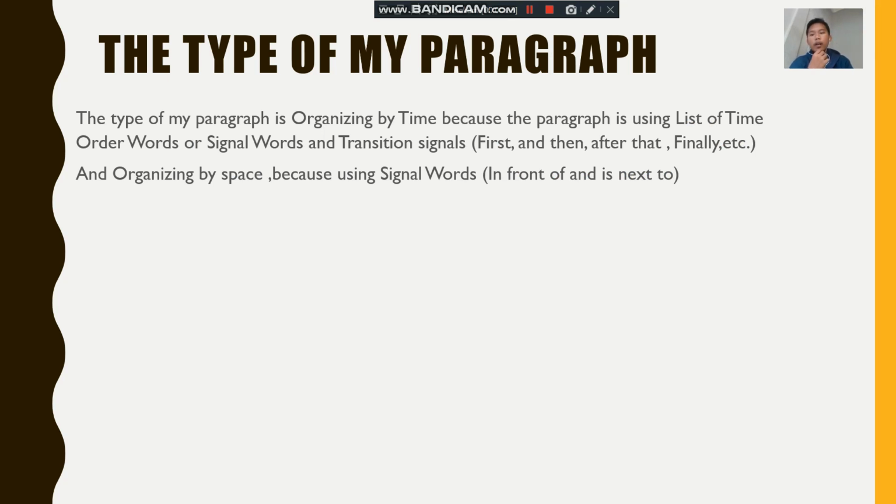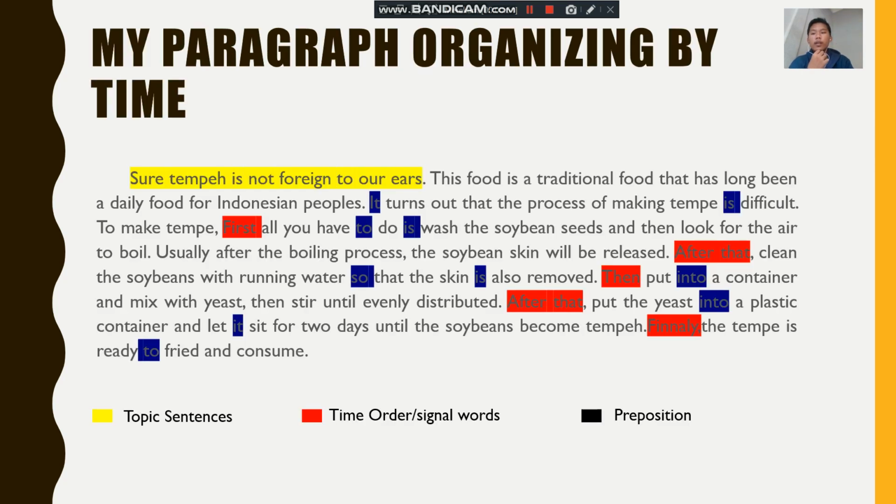The type of my paragraph is organizing by time. Why? Because it is the paragraph that is using lists of time order words or signal words and transition signals: first, then, after that, finally, etc. And organizing by space, because using signal words in front of and next to. These are my paragraph organizing by time.